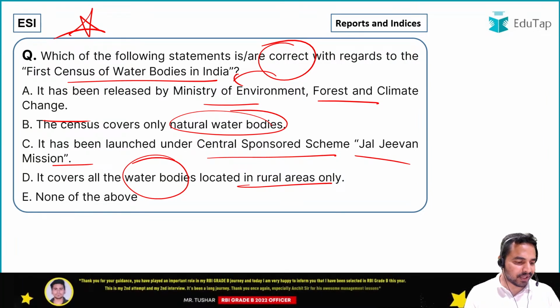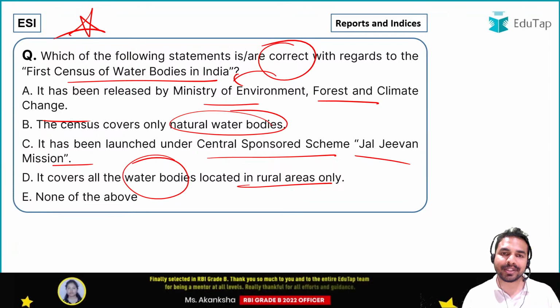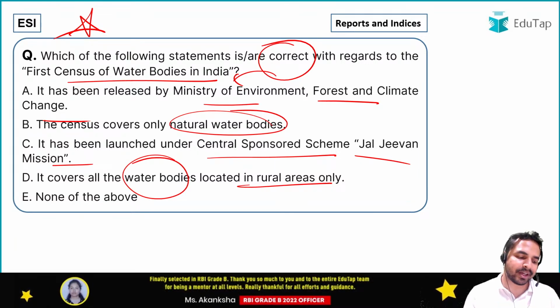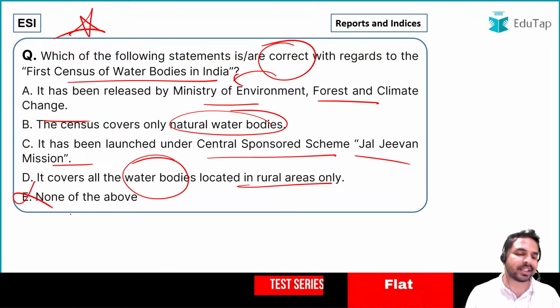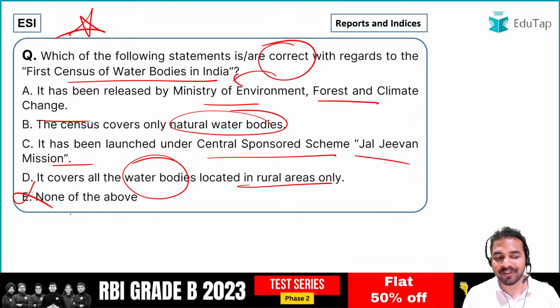So I can see here most of the people are saying option C is the right answer. That is FS Chauhan, Khushbu, Jakin, Snail. Everybody is giving that option C is the right answer. But no, the right answer here is none of the above. So Nilesh has given me the right answer. That is none of the above, option E. So guys, let's make these statements correct and let's see what is the right answer.